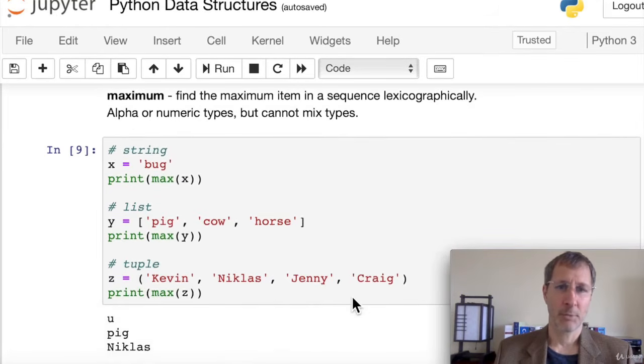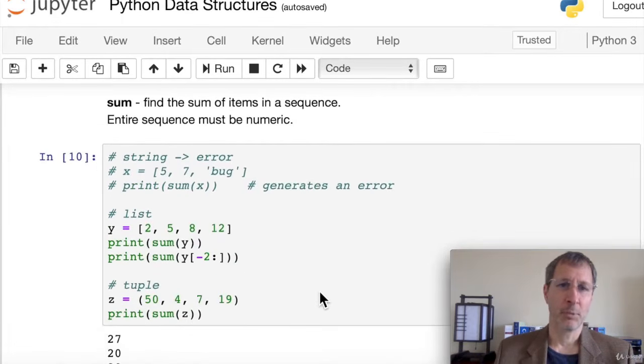The maximum item in a sequence, again, is found lexicographically, and it can be done alpha or numerically, but not both. So with bug, the maximum is U, and with pig, cow, and horse, we see that pig actually comes last alphabetically, and in our tuple example, n is the last letter alphabetically.